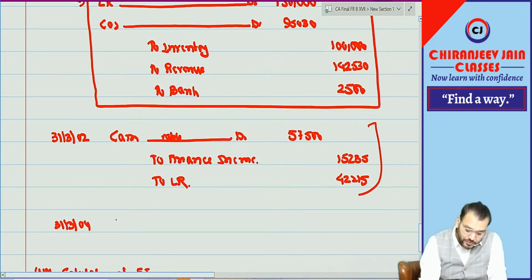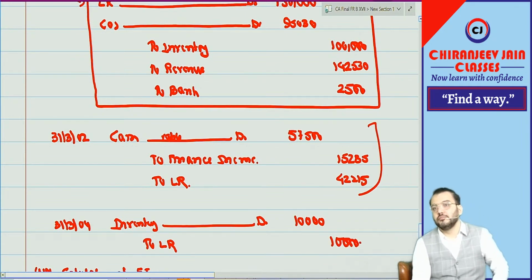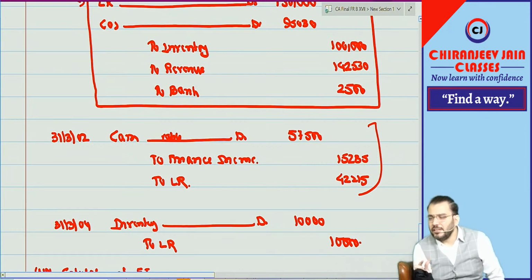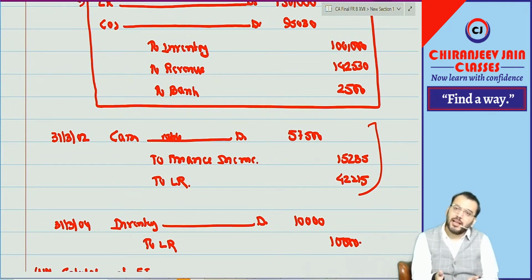The last journal entry I am saying, inventory will be recognized. Inventory will come back now. To lease receivable. How much? 10,000. This journal entry will come. Means can you see this will be inventory which can be sold at what? 10,000. Which can be sold at 10,000. Understood. Now on this we can apply Ind AS 2.